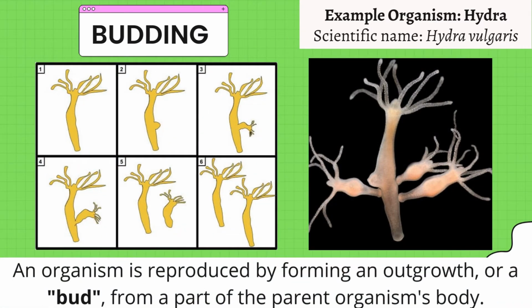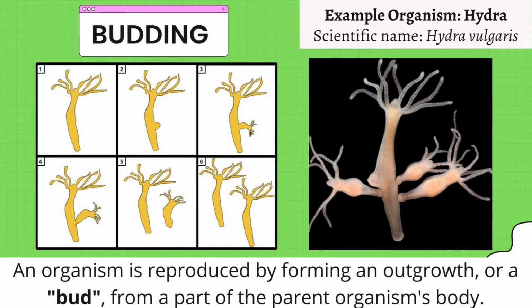In budding, an organism is produced by forming an outgrowth or a bud, which comes from the parent's body. As you can see in our example, a parent organism formed a bud which was then released and was able to form and mature, just like its parent organism.